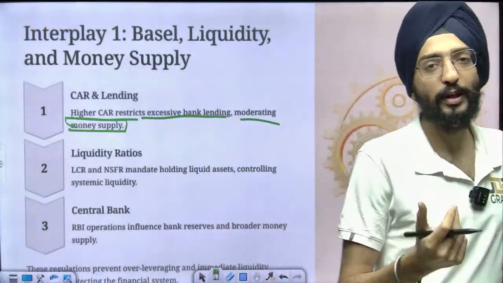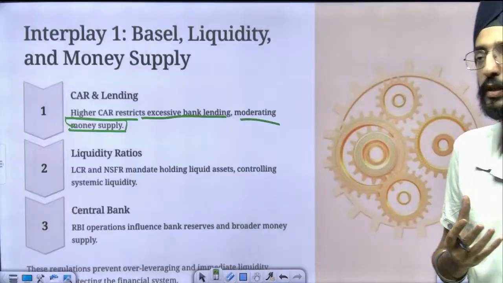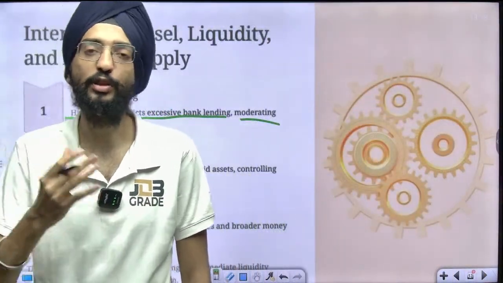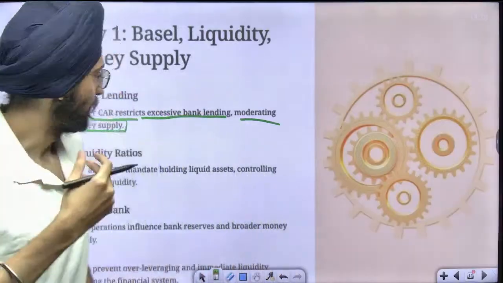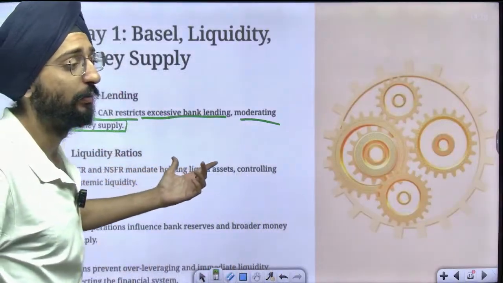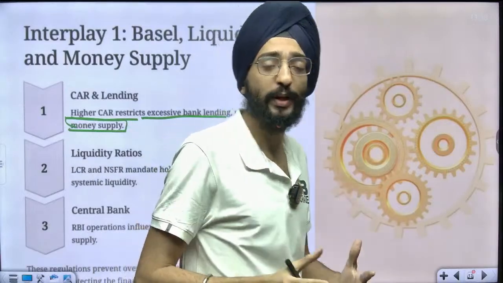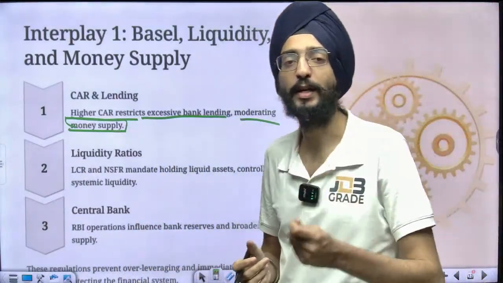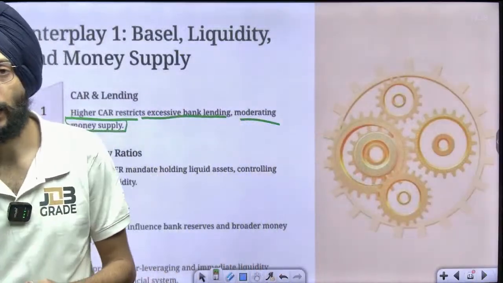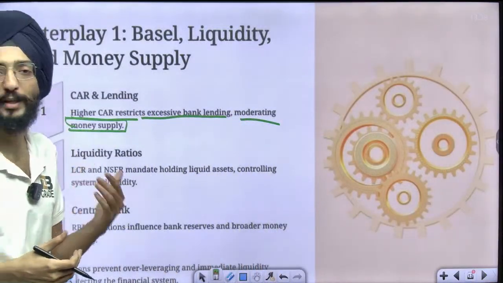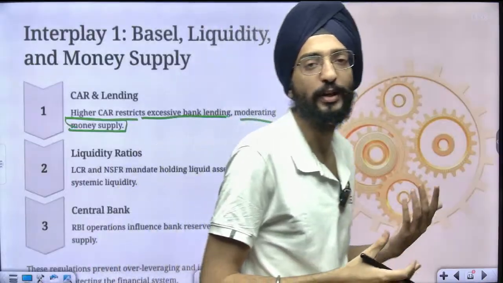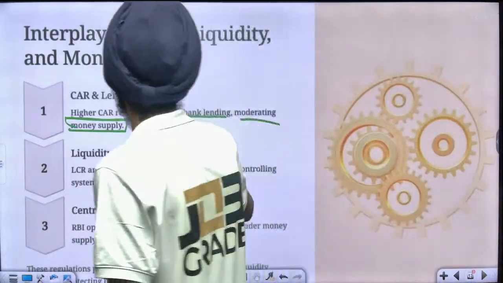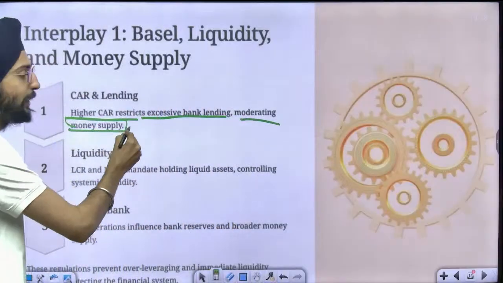You need to understand this because in my previous lectures I've explained what money supply is. If you don't know, please go to the previous lecture and search for it. If there is a higher CAR, it means banks need to save more money. There will be less lending in the market, which will eventually lower the money supply in the market. That's the whole idea: a higher CAR restricts excessive bank lending, moderating money supply.